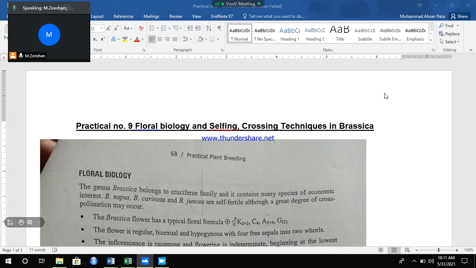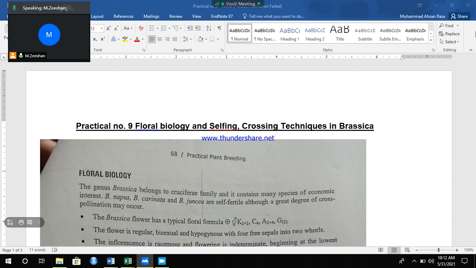The most important is the alpha linolenic acid. In China, most of the work is done on this brassica crop. So the floral biology of the Brassica crop: the genus Brassica belongs to the Cruciferaceae family.